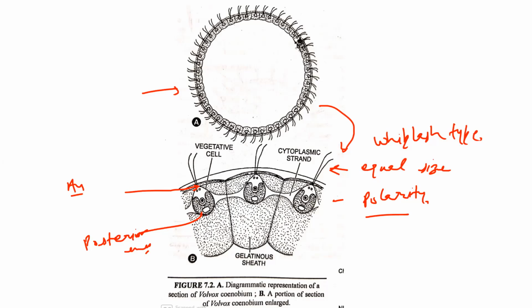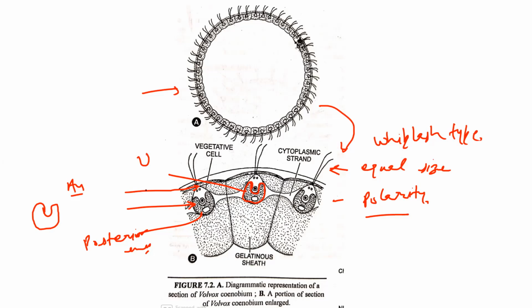Next is the chlorophyll. As I told you in the previous slide, the chlorophyll content found in Volvox is in a U-shape manner. So the chlorophyll is arranged in a U-shape structure like that. So this region represents the chlorophyll content of Volvox.